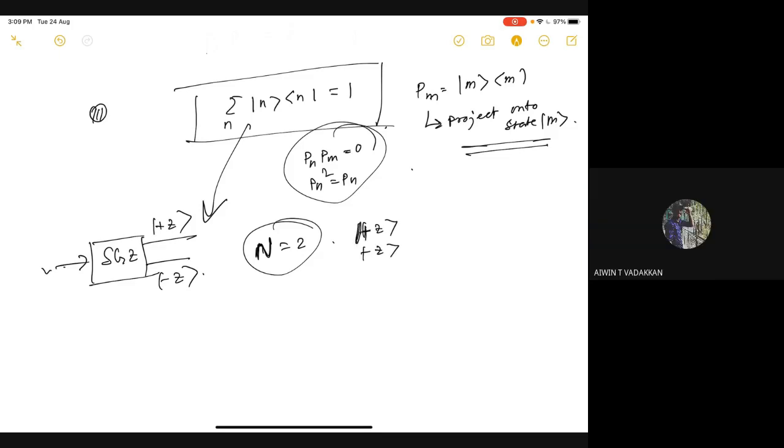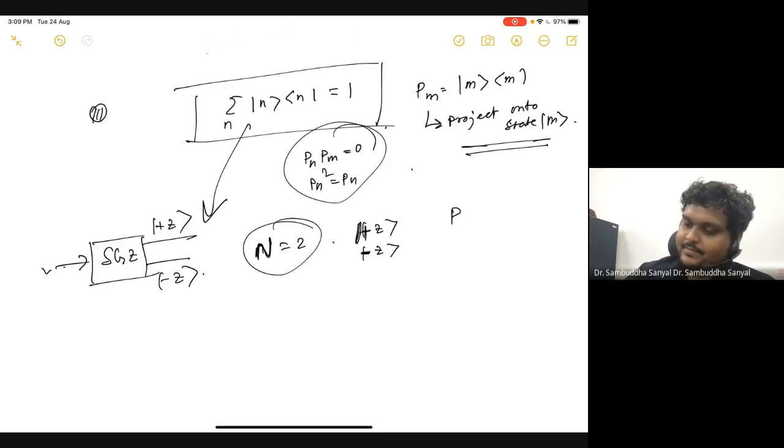So P1 acting on phi is equal to C1 times plus Z. There are two projectors, let me call them P plus and P minus. Now we know this sum is the sum of all the Pn's, so P plus plus P minus is 1.